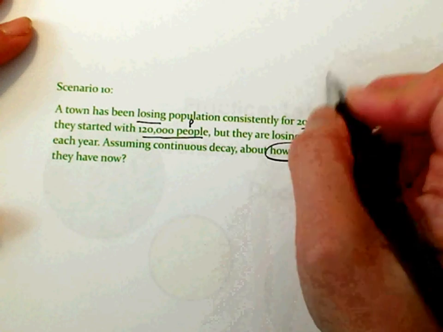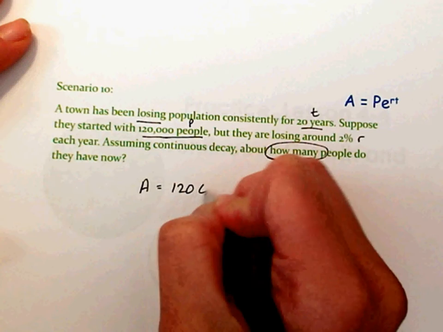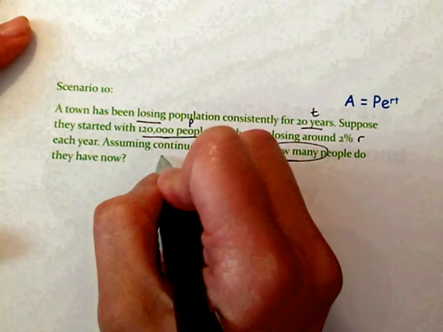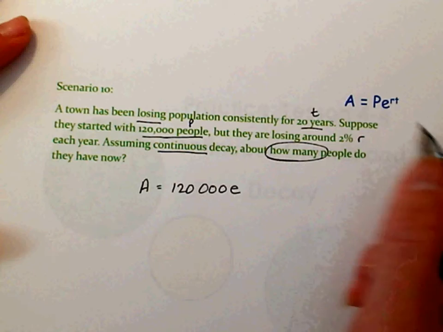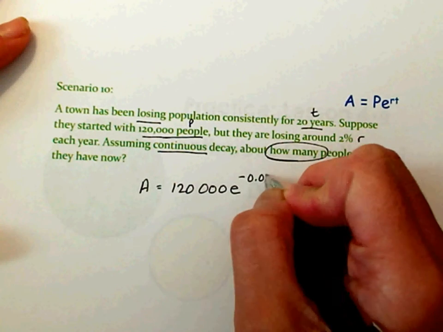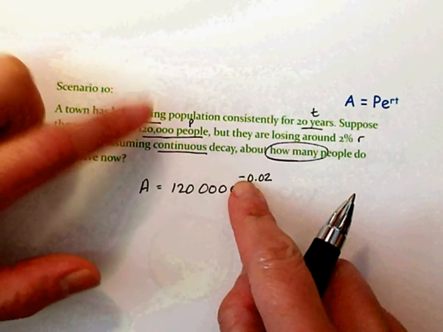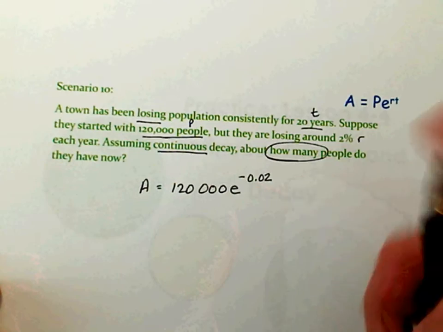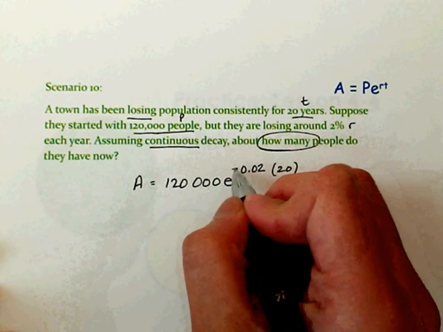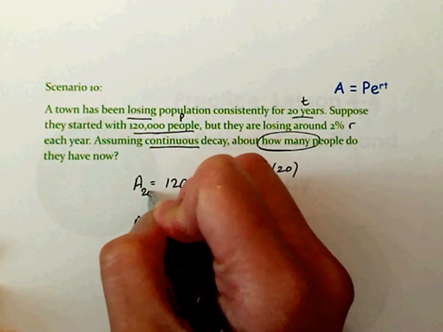How many people? We start off with 120,000, okay? Continuously, keyword again, continuously, I'm losing. So instead of positive, it's negative 0.02. Did you guys see that negative? Why? Because I'm losing population. It's decaying. And I want to know how many people I'm going to have in 20 years. So I plug that in. Notice the negative. Okay? And you type it in just like this.